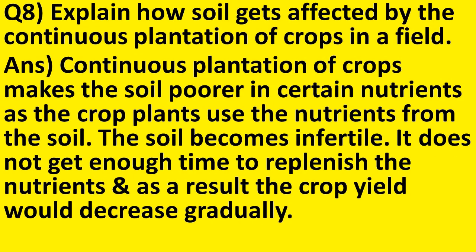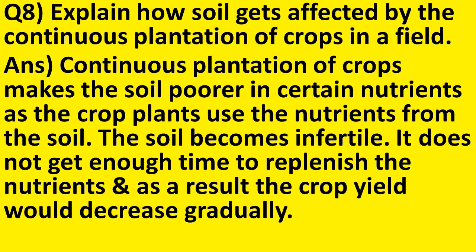Now let us see question number 8. Explain how soil gets affected by the continuous plantation of crops in a field. Answer: continuous plantation of crops makes the soil poorer in certain nutrients as the crop plants use the nutrients from the soil. The soil becomes infertile. It does not get enough time to replenish the nutrients, and as a result the crop yield would decrease gradually.